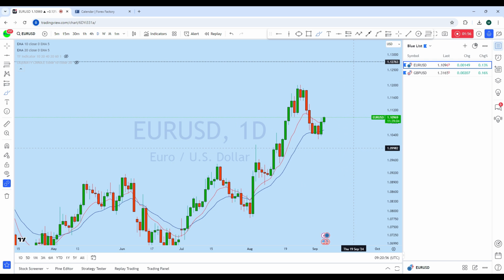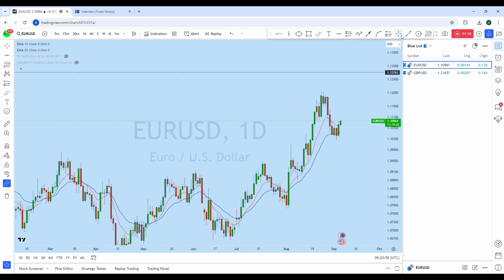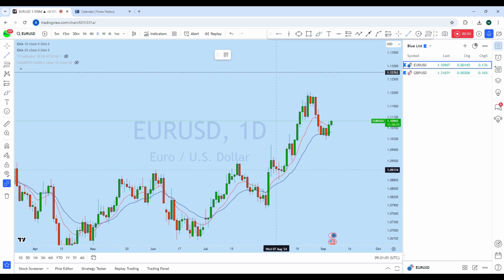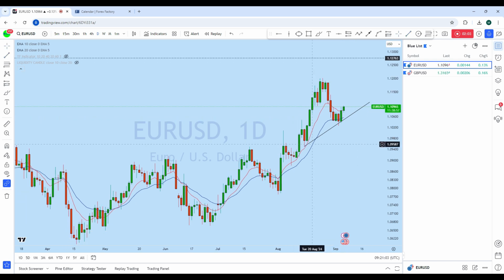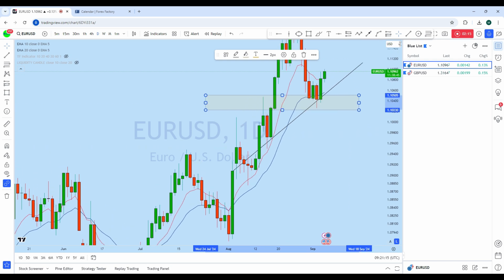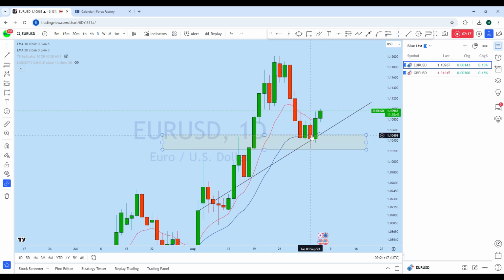Dropping down to the daily to see how it is doing, we can see a little clearer picture on the daily time frame. We can see that there is a daily support here, and from that support the price initially broke below that structure to the support, and currently the price is again bouncing back to the upside. If we look at this zone here, we have seen that with that drop, the bulls tried to bounce but couldn't do it. Again, the bears tried to break that low, and we saw a long wick candle.